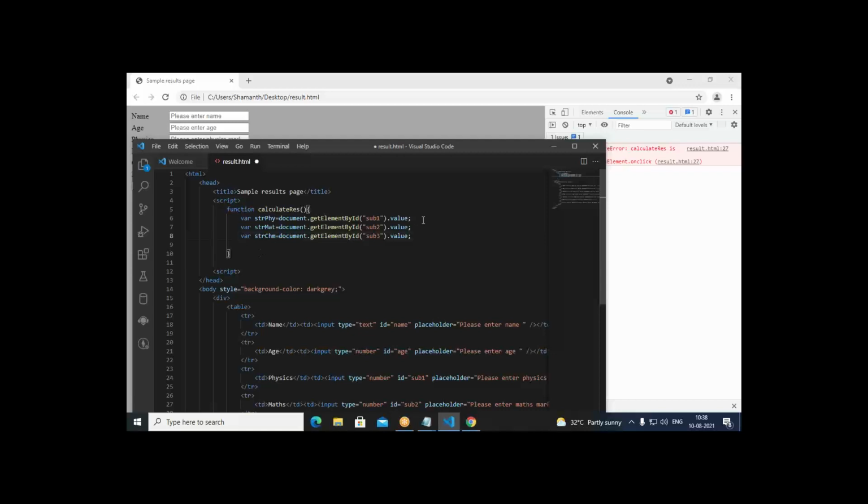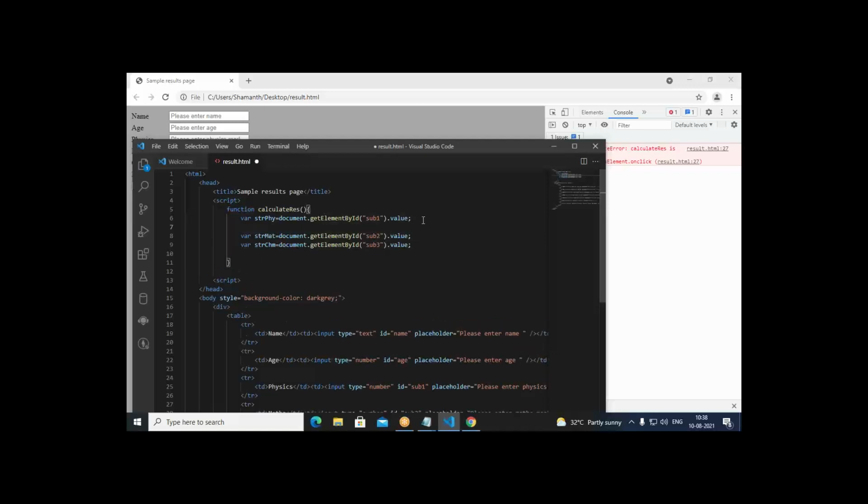So for that purpose, we need to use some other mechanism. But let us first see what type of data it is. console.log. Then I put like this: "Subject 1 type is", then I put a plus symbol, then I put typeof. What should I write here? strphy.